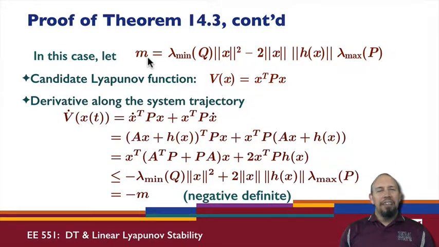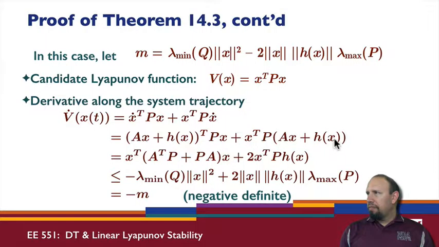Having done that, here is my candidate Lyapunov function. I take the derivative along the system trajectory, f of x: x dot transpose P x plus x transpose P x dot, where x dot is given by f of x.